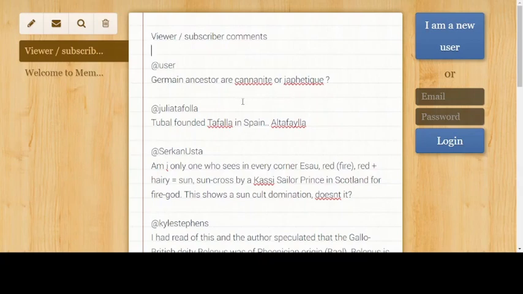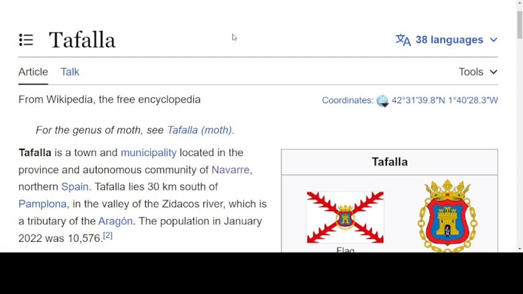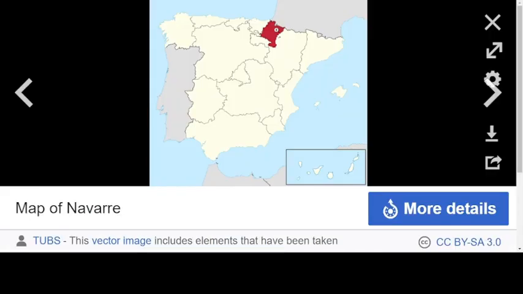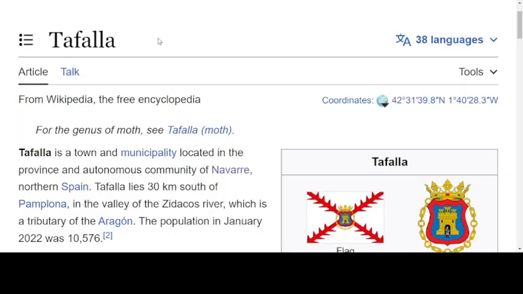And this is going to relate to the next comment as well, from Julia. Tubal founded Tafala in Spain. Let's look for Tafala. So it says it's in the community of Navarra. And Navarra is in northern Spain. So towards the border with France. So this connection that Julia is sharing with us for Tubal makes sense with what we were covering.